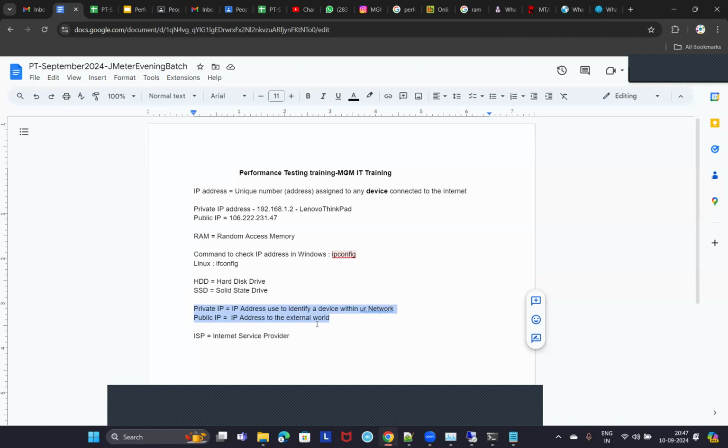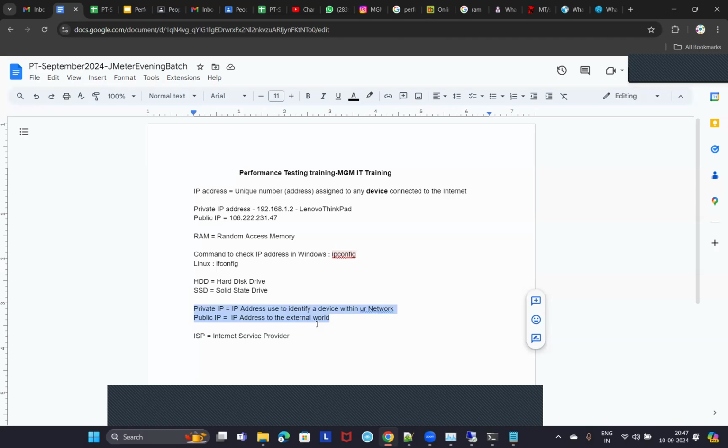So what do you say? If your colleague or some outsider asks you where do you stay, you'll say your building name, or your area. So that is something like your public IP. You'll say some apartment name, like Aparna Serene Park, or whatever the building or premises where you stay.